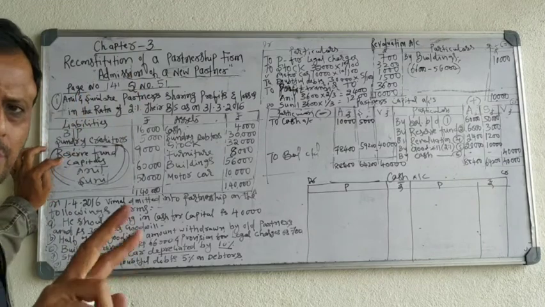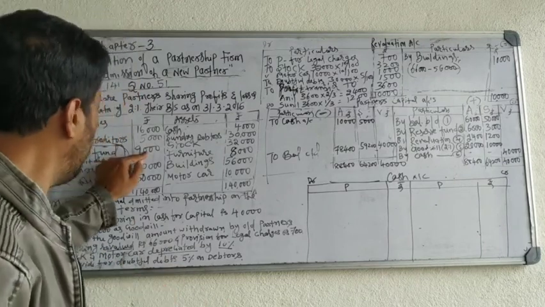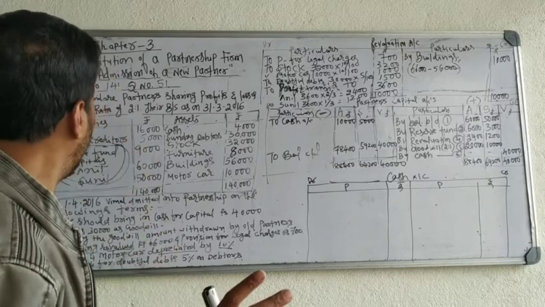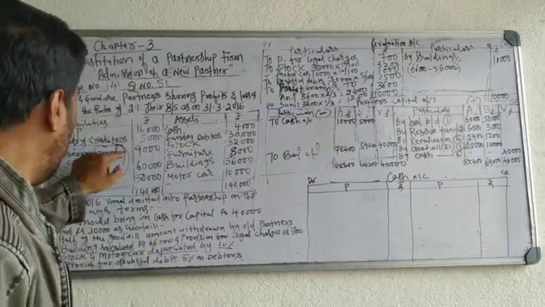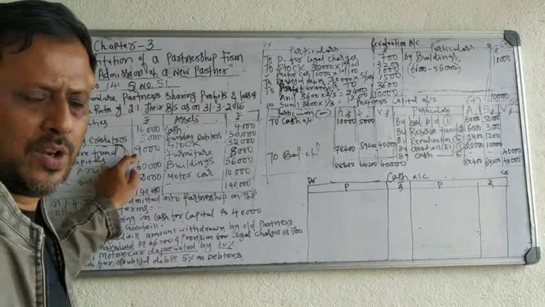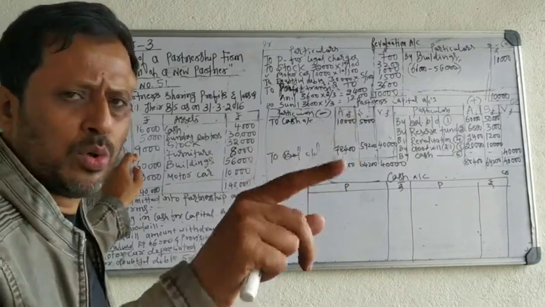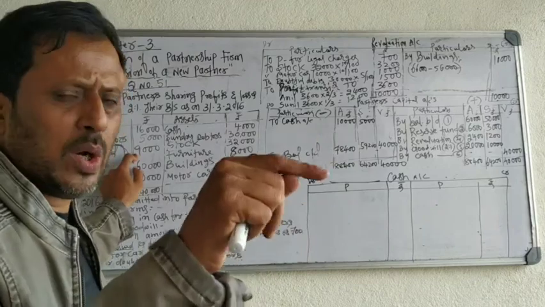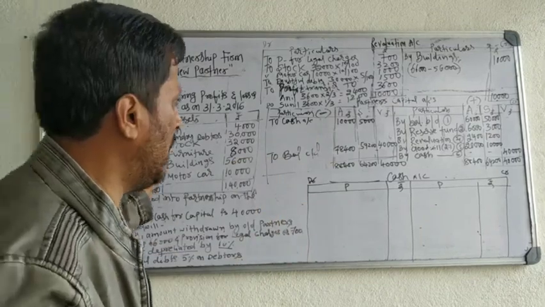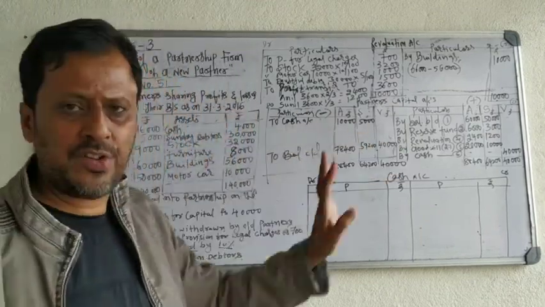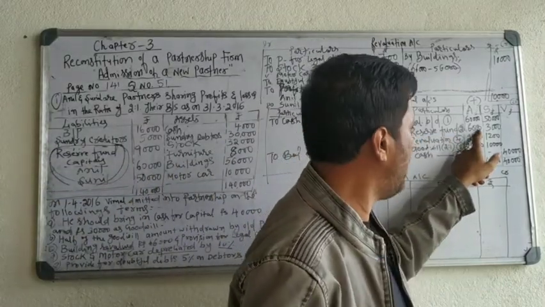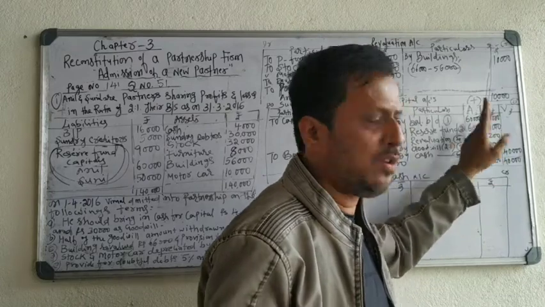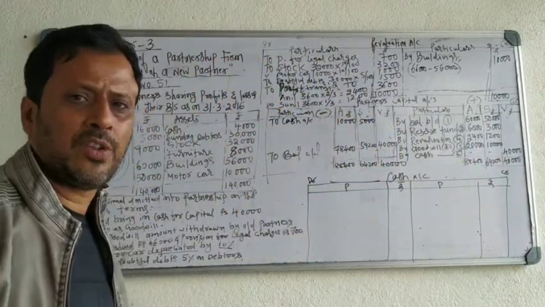This reserve fund you have to divide among partners. 9,000 rupees. It is old. It belongs to old partners, Anil and Sunil. Divide among old partners only. 9,000 divided in 2:1 ratio. 9,000 into 2 by 3, 9,000 into 1 by 3. Okay. So now that you have to show on the credit side. Reserve fund entry, credit side. By reserve fund, 9,000 into 2/3, 6,000. 9,000 into 1/3, 3,000. Third entry, profit and loss account.